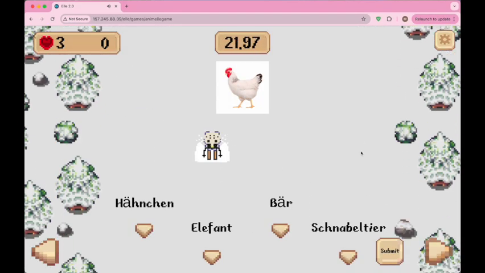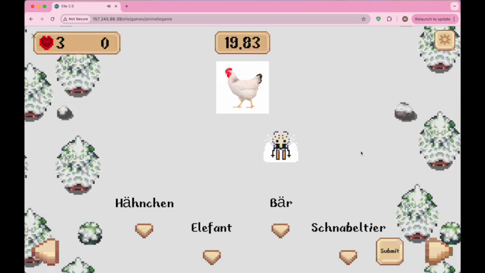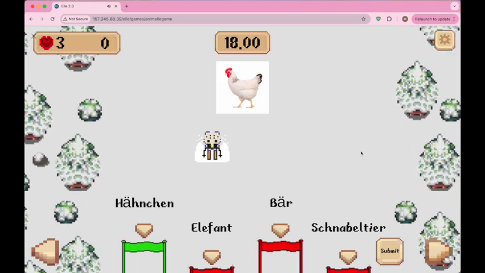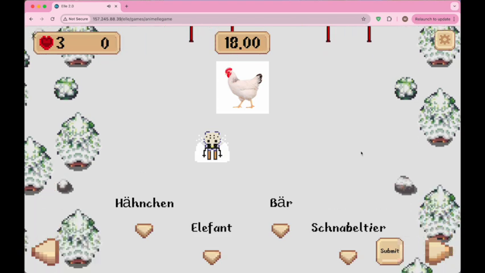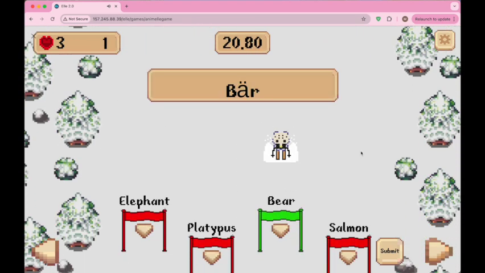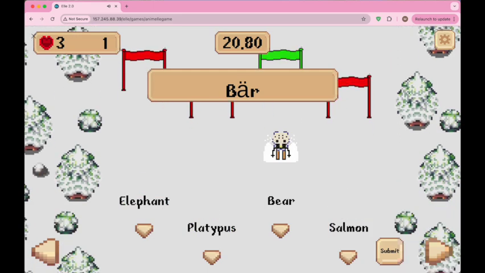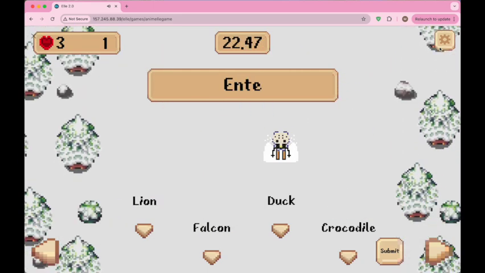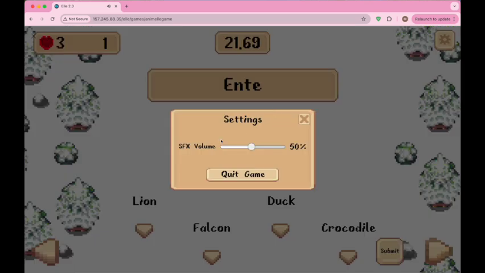So this is practice mode. If I get any question wrong, the lives will not deplete. As you can see here, this is a chicken, but I selected elephant. If I get a question right, my score increases.